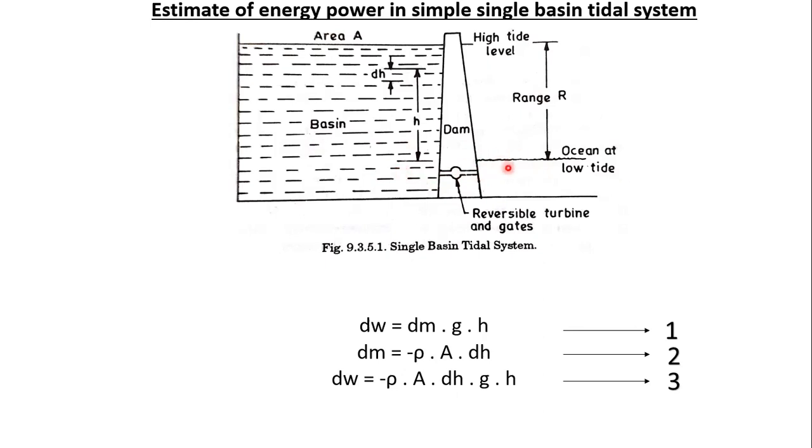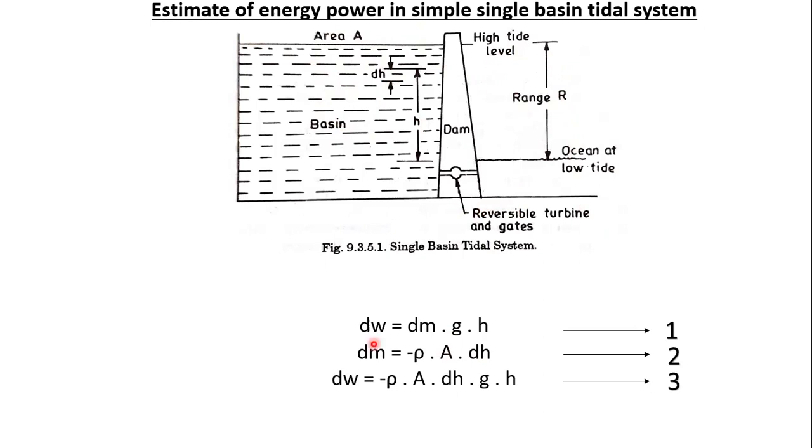So during the emptying process, from left to right, the differential work done by the water is proportional to the potential energy at the time. If we are considering a tidal range of R and an intermediate head at a given time, suppose we are taking not low and high but an intermediate head, then the amount of work done is calculated considering a small head dh for an intermediate head h, as shown in the figure.